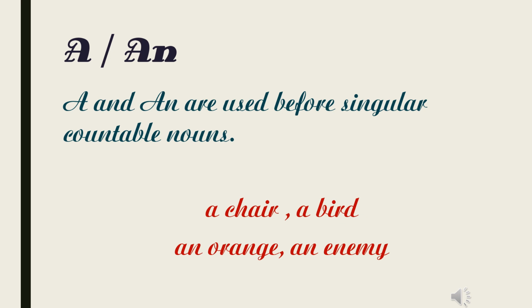The indefinite articles a and an. A and an are used before singular countable nouns. Examples, a chair, a bird, an orange, an enemy.